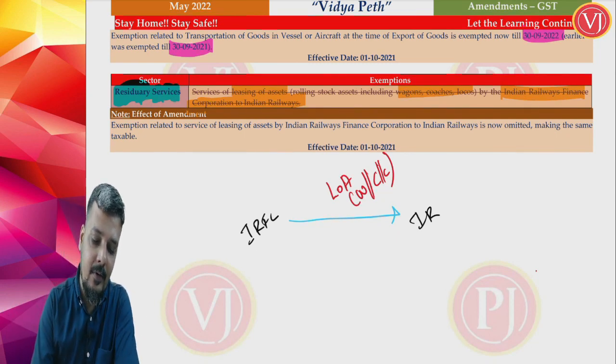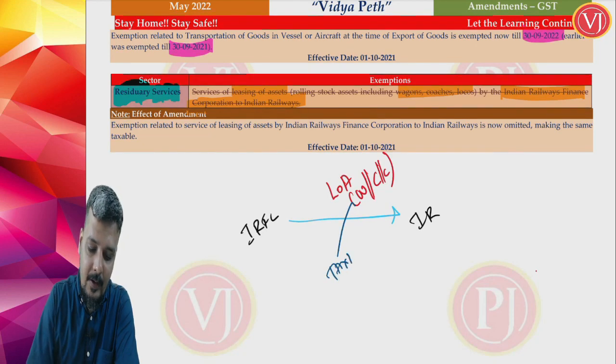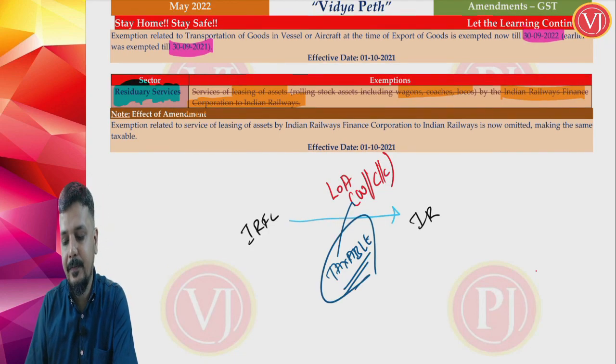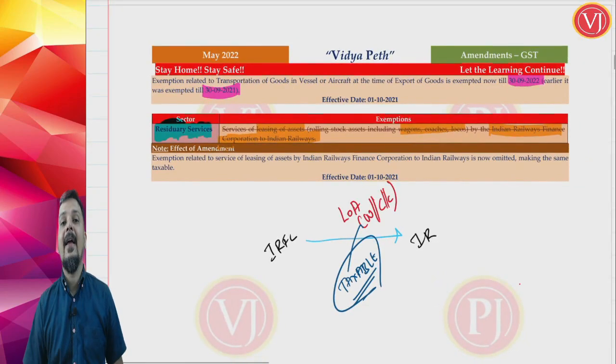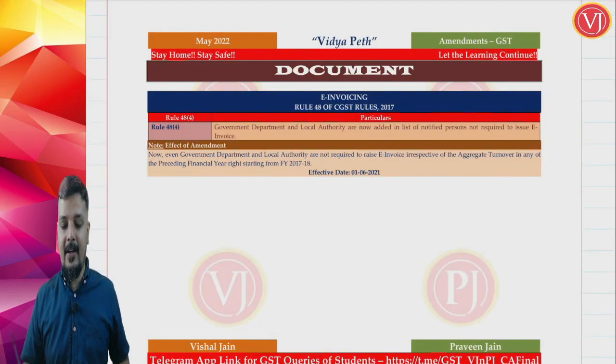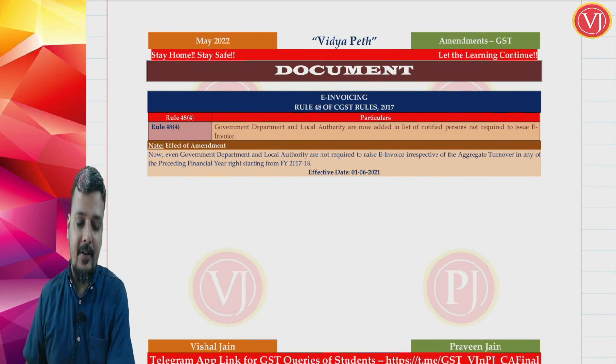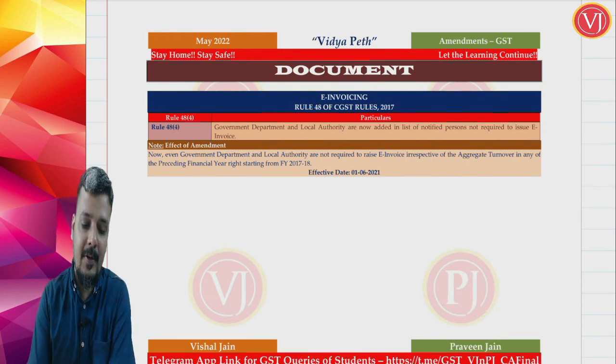Earlier it was exempt. Now friends, they want it to be taxable. They tell that okay, we have removed that exemption. Now we want it to be taxable. These are all the amendments when you talk about, friends, your exemption for services. Friends, now let us see the amendments which are there in your document chapter.